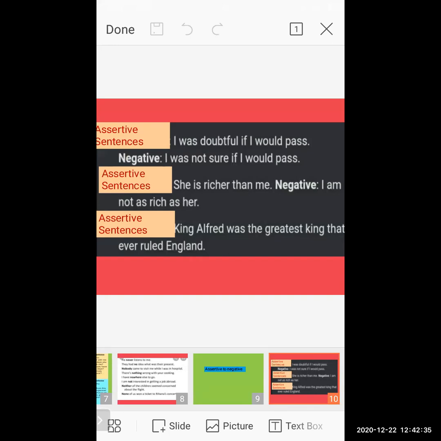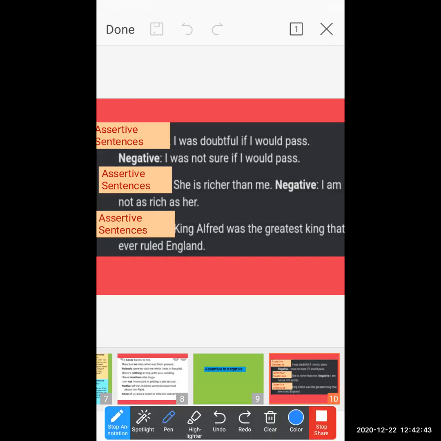Now see here, students, these are a few examples. First is the assertive sentence: I was doubtful if I would pass. This is an assertive sentence.